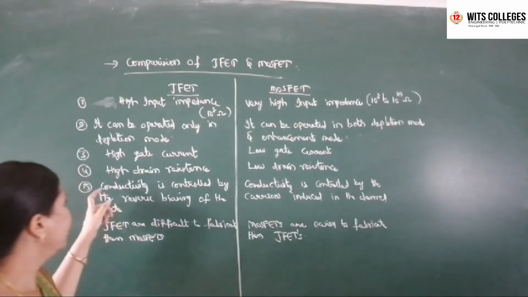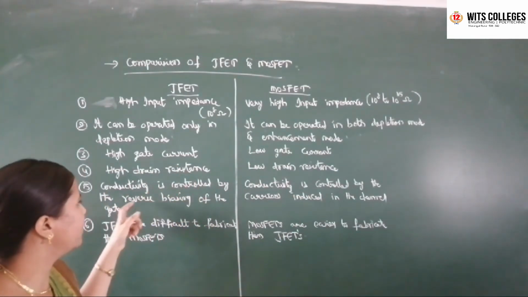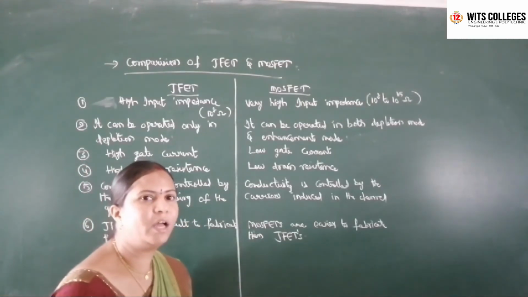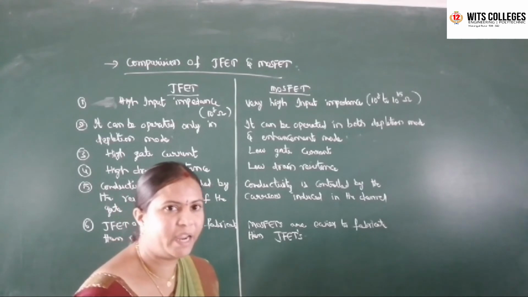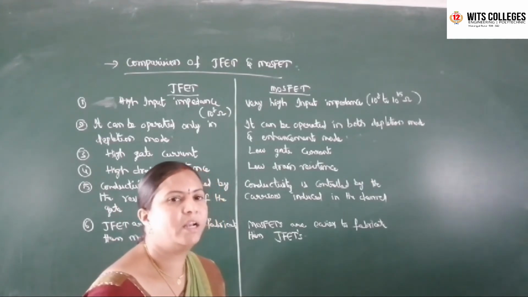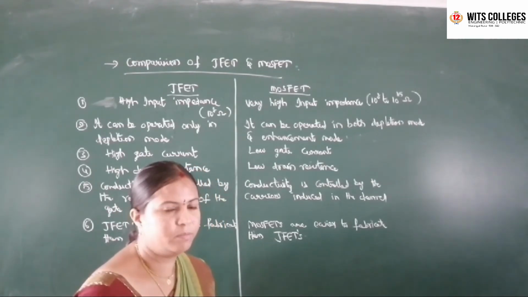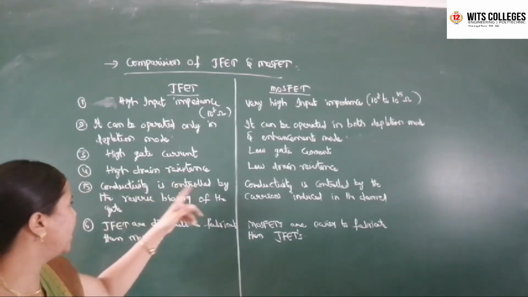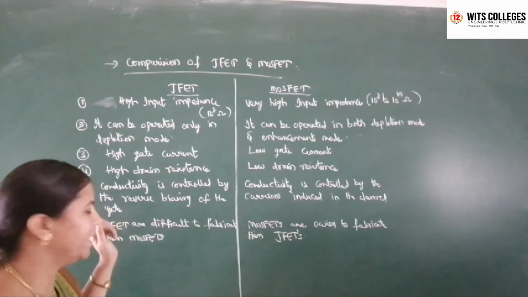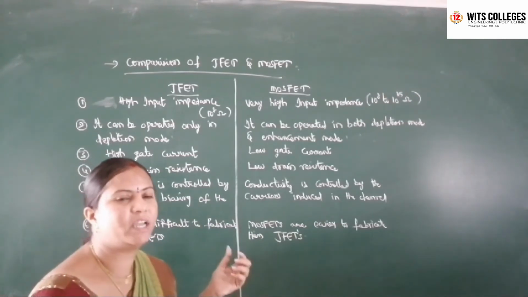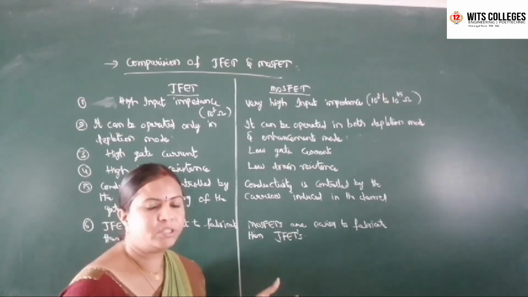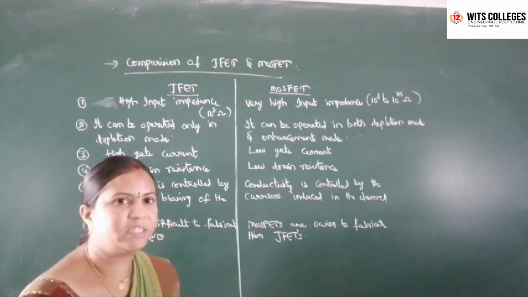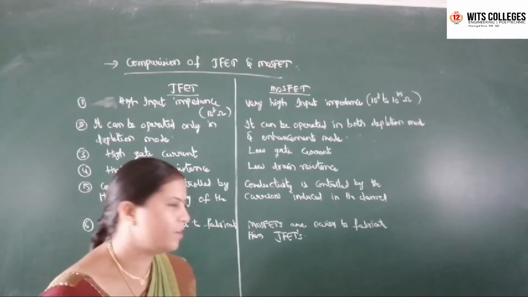Okay? And conductivity is controlled by the reverse biasing of the gate. In JFET, depending on the polarity applied at the gate terminal only, the conduction of current takes place between the source and drain terminal. That is nothing but conductivity is controlled by the reverse biasing of the gate. Because in JFET the input is always connected in reverse bias and the output is connected in forward. That is the way of supplying voltages in JFET.